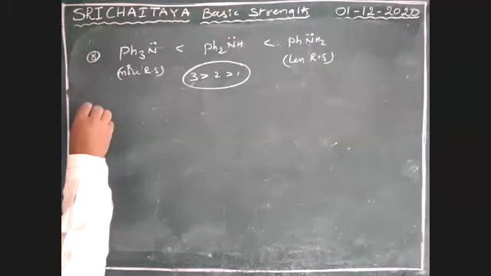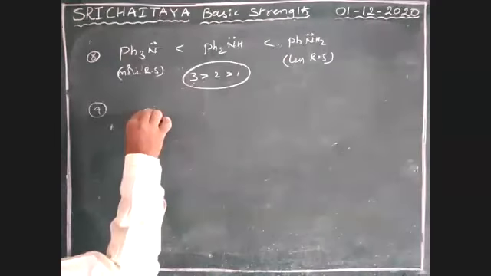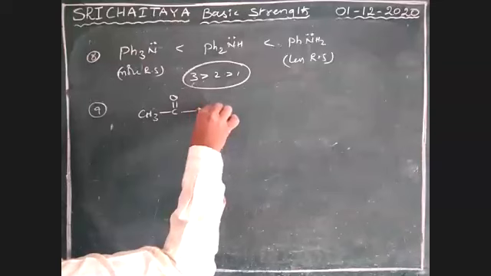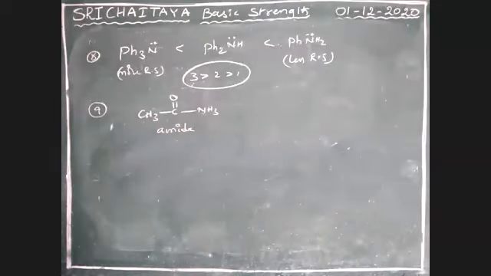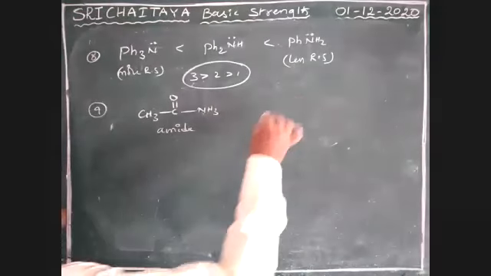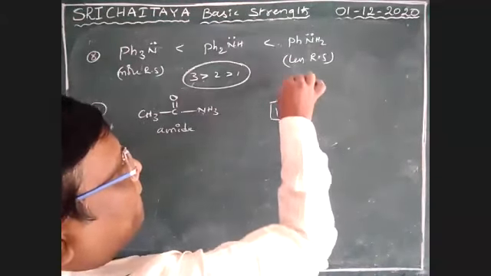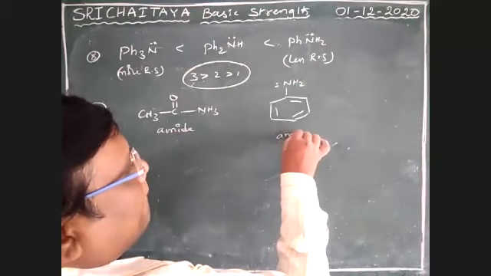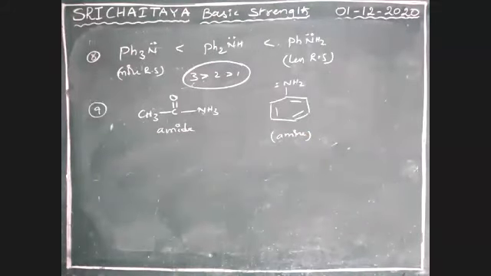Next. This one, CH3CONH2. It is an amide. Next, it is an amine. Amide and amine. Now tell me, boys. Tell me.